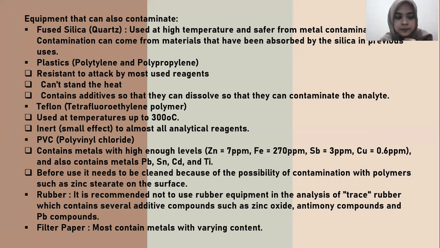on the surface. Then rubber: it is recommended not to use rubber equipment in the analysis of trace metals, because rubber contains several additive compounds such as zinc oxide, antimony compounds, and Pb compounds. And the last, filter paper, mostly contains metals with varying content.